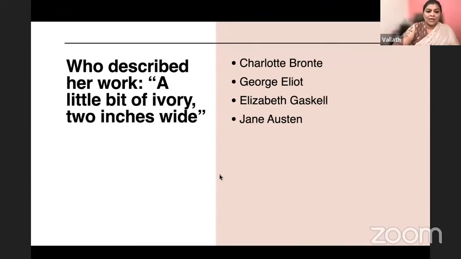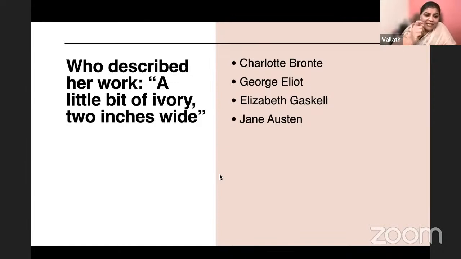Who described her work thus? A little bit of ivory, 2 inches wide. Who said that? Is it Charlotte Bronte, George Eliot, Elizabeth Gaskell, or Jane Austen? This novelist wrote in a very claustrophobic space, without talking about the wide world. The limited view this woman writer had of the world is what you see in her novels.